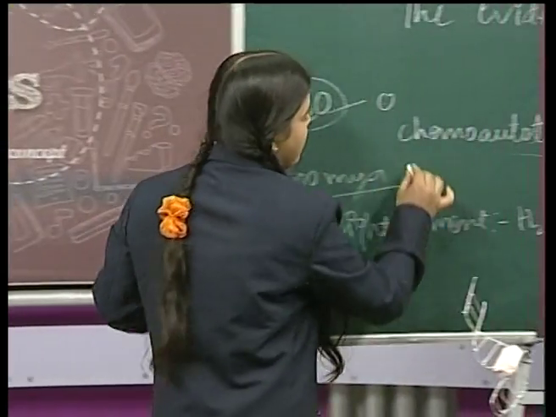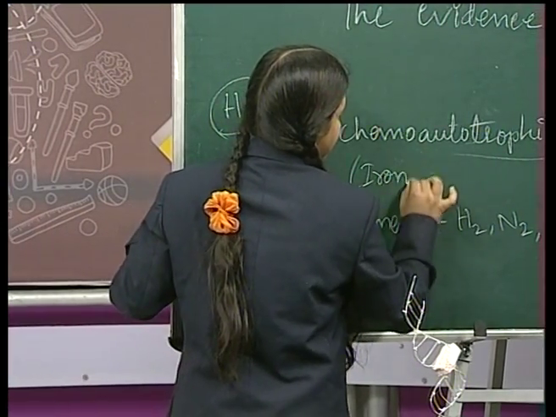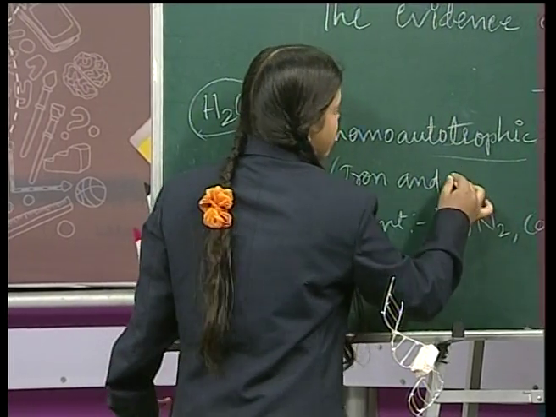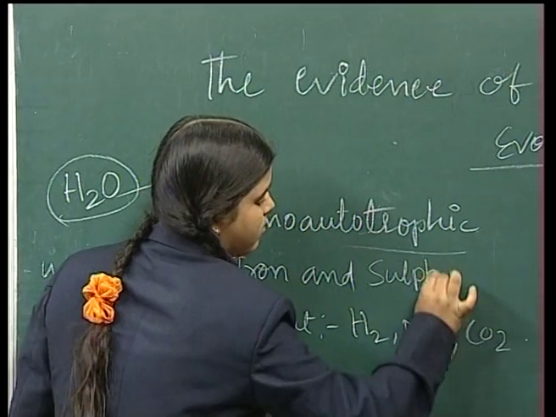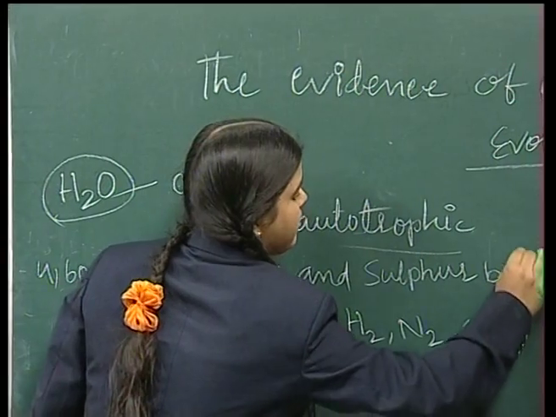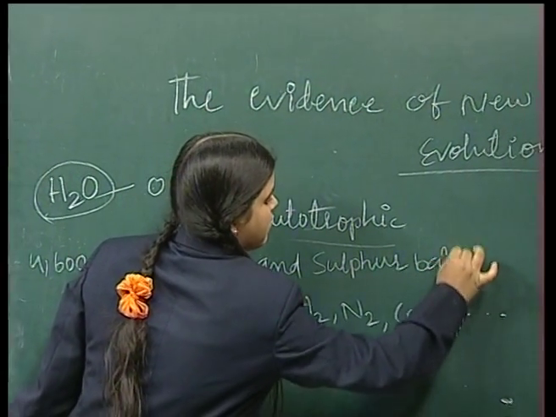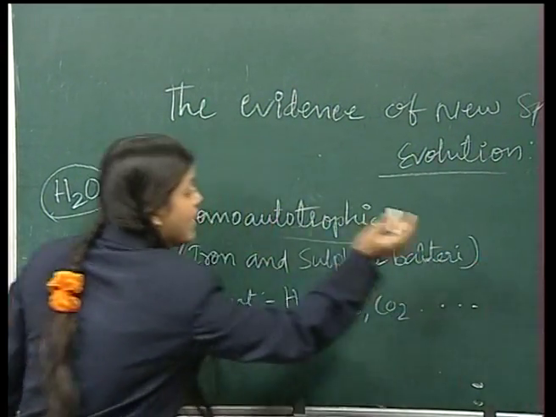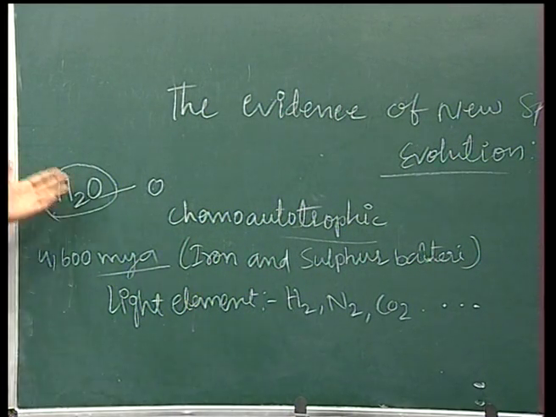That means chemoautotrophic means the bacteria which are present, like iron and sulfur bacteria. These bacteria are called chemoautotrophic bacteria, right?